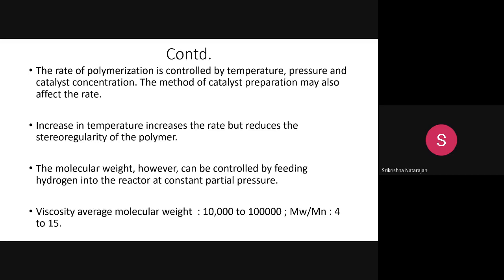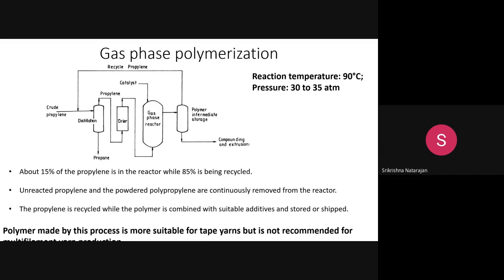Next is the gas phase polymerization. Here you need to use a little higher temperature, because you need to perform the polymerization in a gas phase. So you use a high temperature, say around 90 degrees centigrade, and the pressure also is very high, around 30 to 35 atmospheres. And the steps remain the same, where you need to use a gas phase reactor.